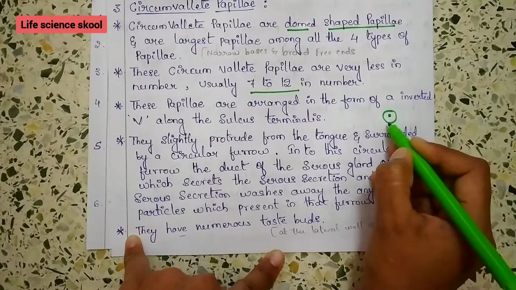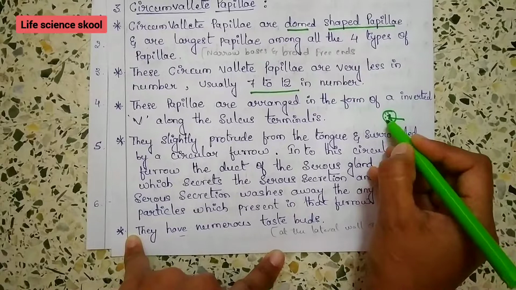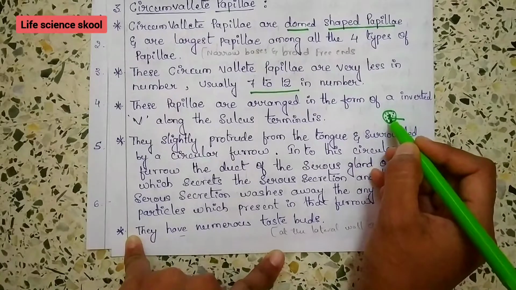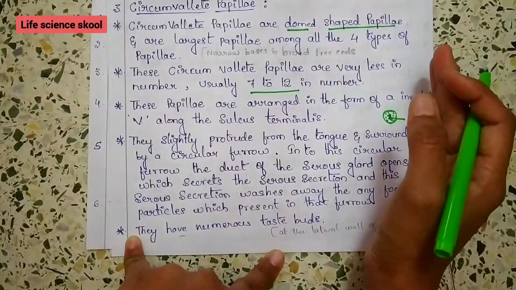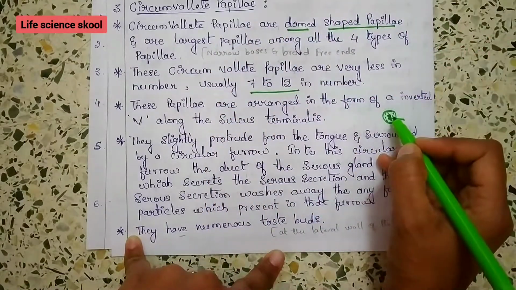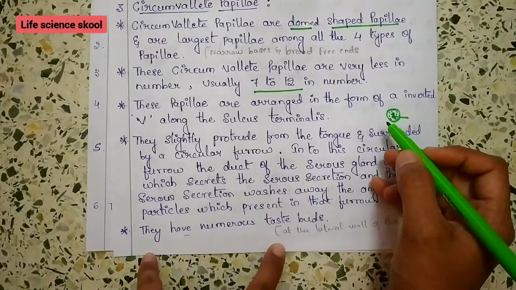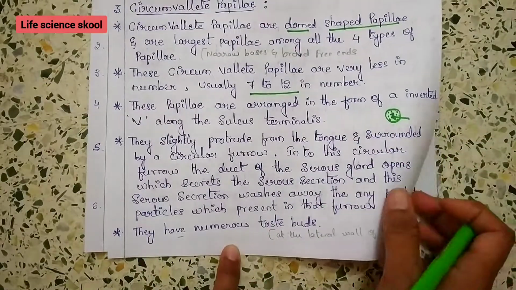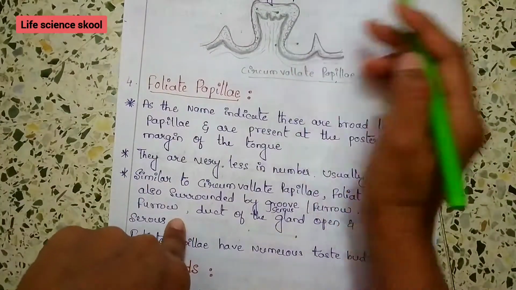In this circular furrow, the duct of the serous gland opens, and it secretes serous fluid. Then what is the function of this serous fluid? It washes away any food particles present in this furrow. And as I mentioned before, these have numerous taste buds. The circumvallate papillae have numerous taste buds. Especially you have to mention that those taste buds are located on the lateral wall of the papillae.